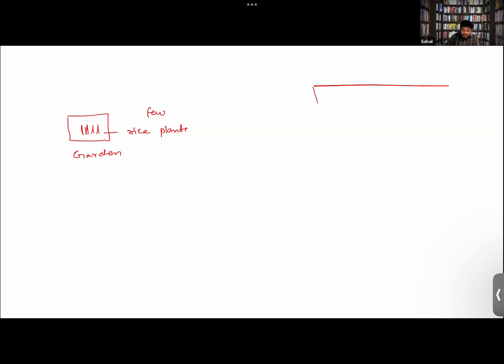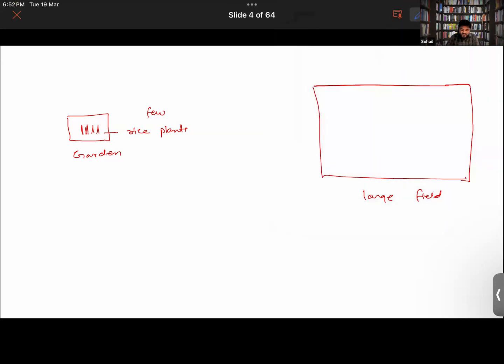And what if I were to have a large plot? Now I have a large field in which I have spread, let's say, hundreds of rice seeds, and there I am growing rice plants. So what's the difference between this large field and my garden? The only difference I see is that I am growing the same plant, but on this large field, I am growing it at a large scale. Getting what I'm trying to say?